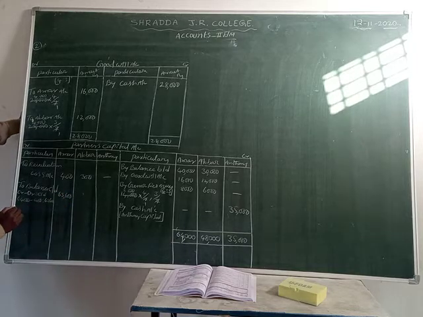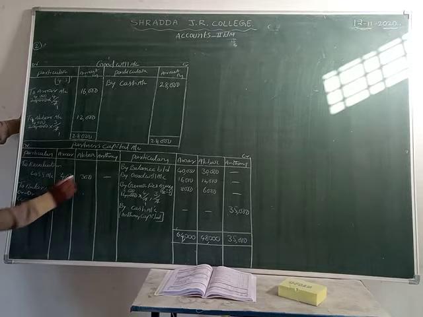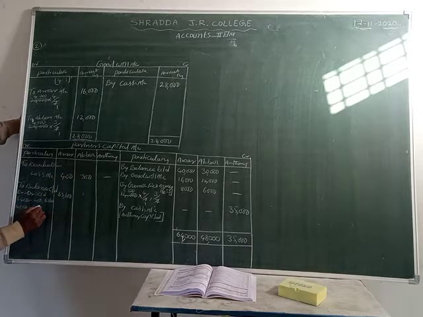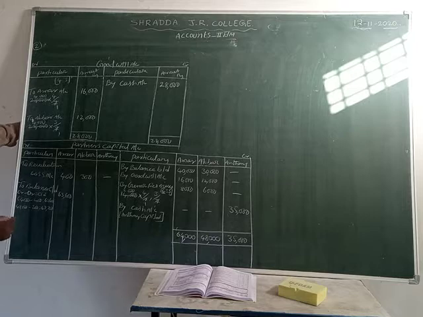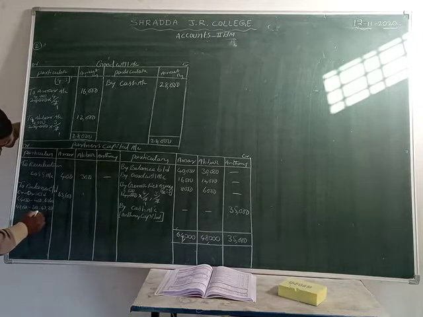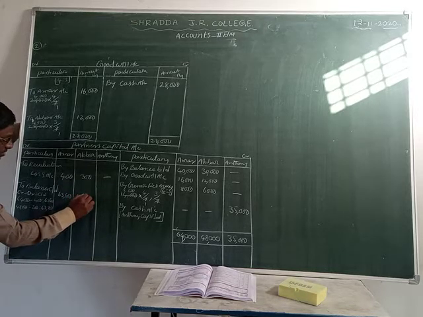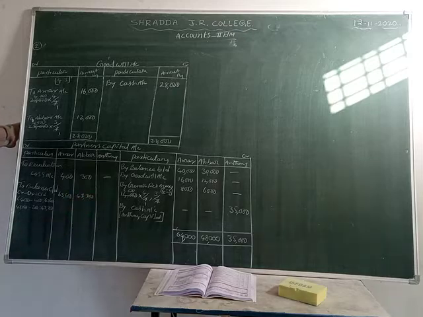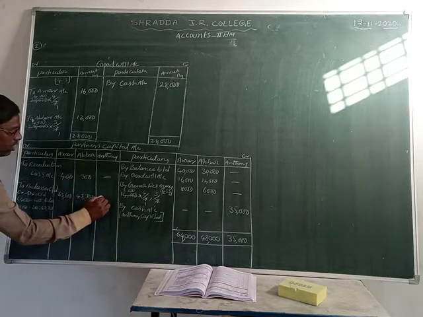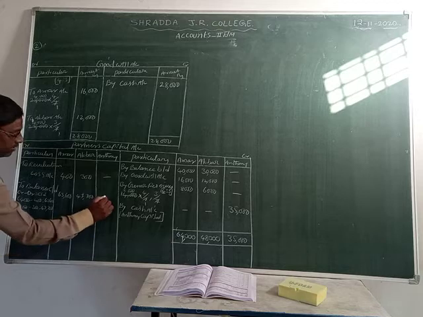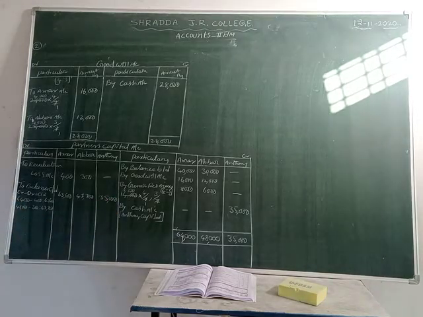Akbar has what amount? 48,000 rupees minus 300 is equal to 47,700. We write that amount here, Akbar 47,700 rupees. Anthony has no loss, so that amount is 35,000 rupees.